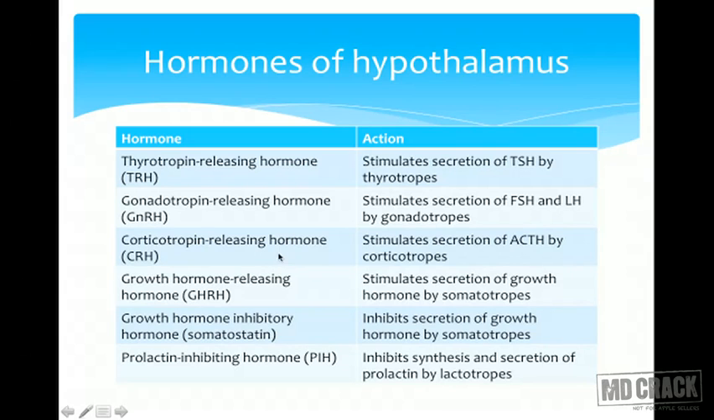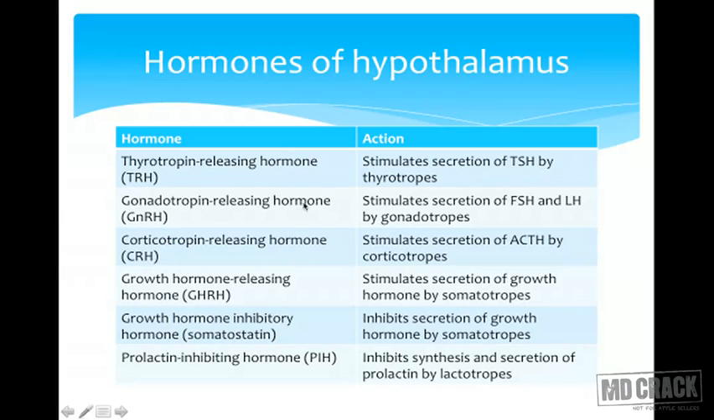thyrotropin releasing hormone. As the name itself suggests, what is it going to do? It is going to cause release of thyroid stimulating hormone, which is released by the thyrotropes of the anterior pituitary. And this thyroid stimulating hormone will act over the thyroid gland to cause release of T3 and T4, that is the thyroid hormones. So, TRH, thyrotropin releasing hormone, is secreted by hypothalamus, which will act over the anterior pituitary to cause release of TSH. TSH in turn will act over the thyroid gland to cause release of T3 and T4.